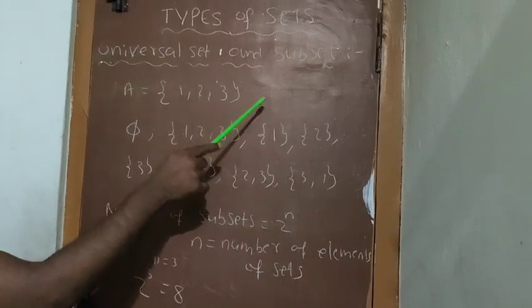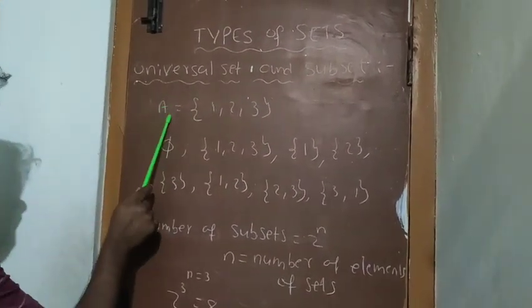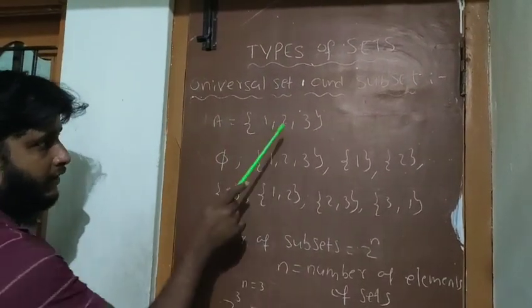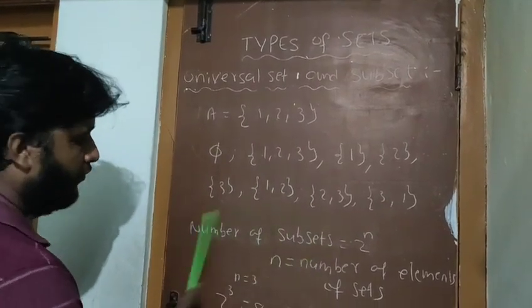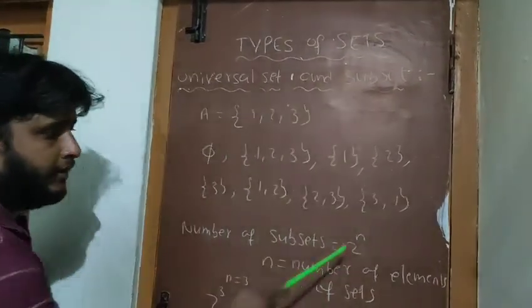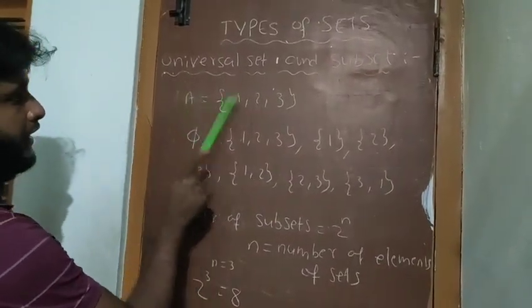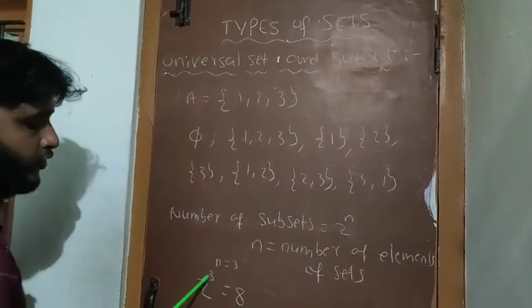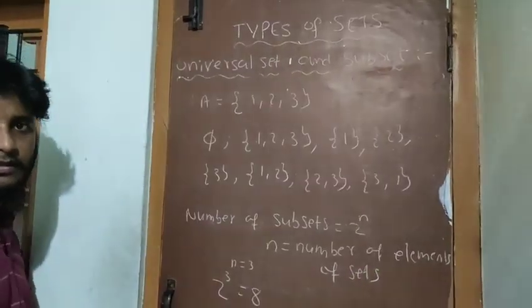So this is the way to write the number of subsets. First of all, for a set, how many subsets? We have a formula: for a set having n elements, 2 power n is the formula to find the number of subsets of any set. Here n means the number of elements of the set. In our example, A is a set of 1, 2, 3. That means here the n value is 3, then 2 cubed is 8.